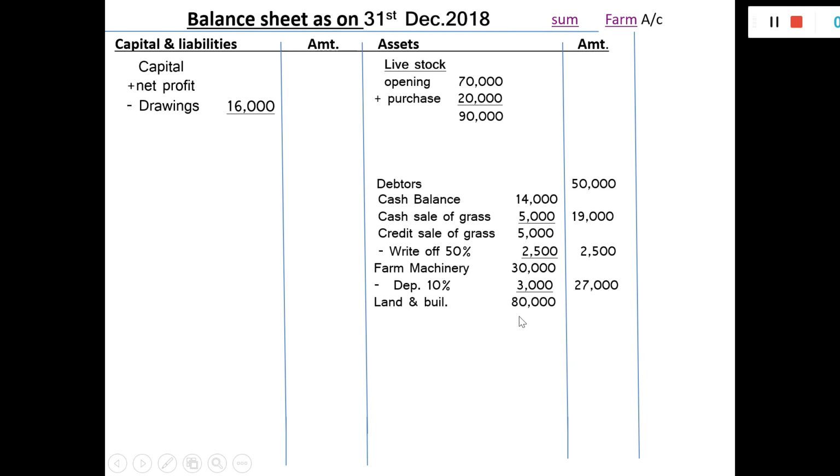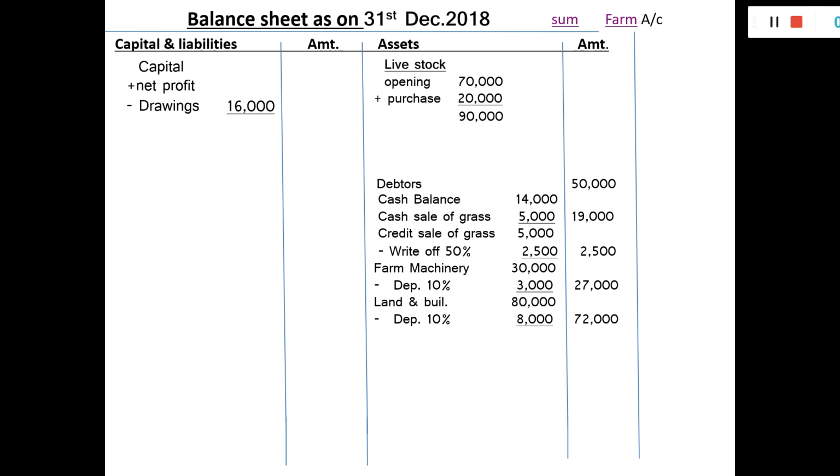Land and building 80,000, 10% depreciation will be deducted. It is 8,000. The remaining amount will be shown in the outer column. It is 72,000. Here the second effect of the depreciation will be given on the debit side of the farm account.